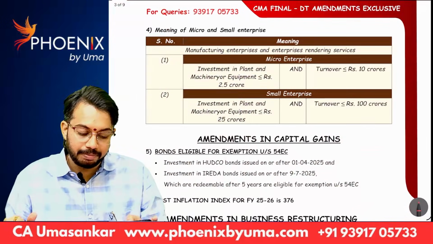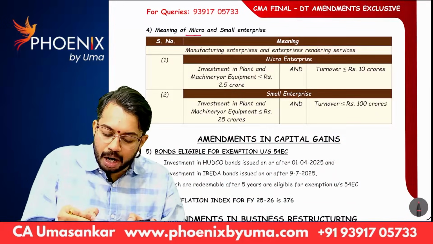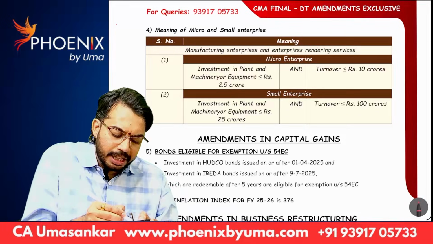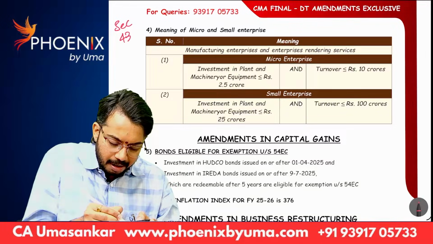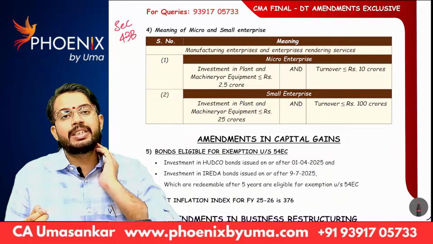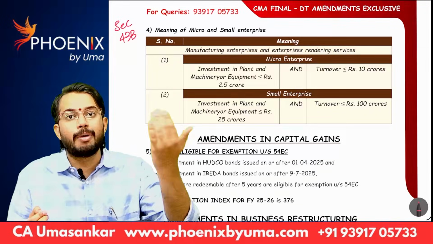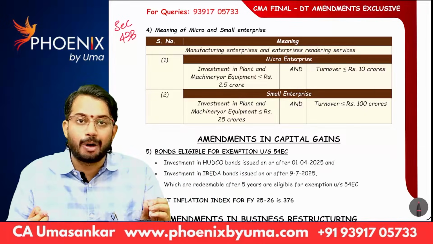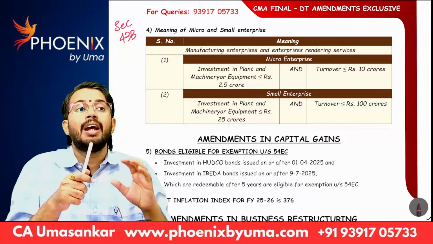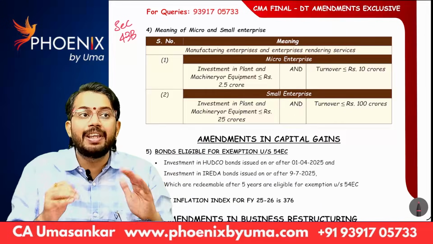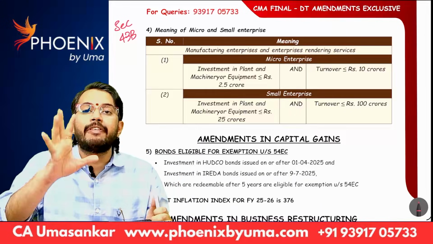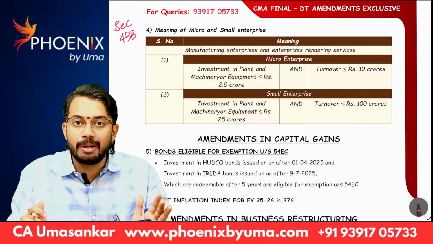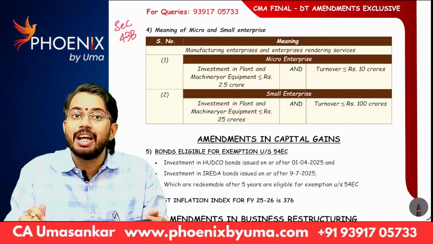Okay, next. Meaning of micro and small enterprise. You know section 43B, right? Whenever you receive goods or services from a micro enterprise or small enterprise, you have to pay the amount on time. If there is no agreement, you should make the payment within 45 days. Then only expenditure is allowed on accrual basis, otherwise allowed as deduction on cash basis.